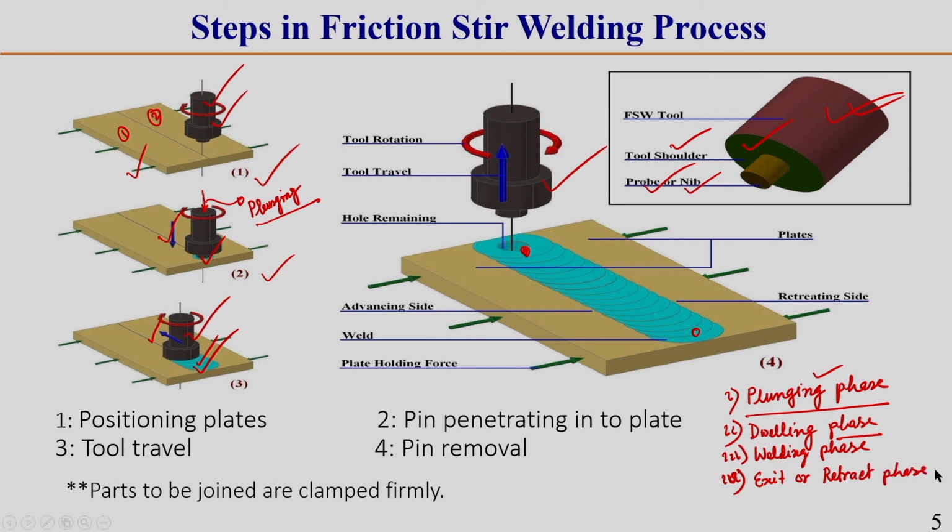This you should keep in mind. In this exit or retract phase, we remove the tool from the workpiece using a vertical upward motion. So, at the end of the FSW process, the rotating tool is retracted away from the workpiece material.